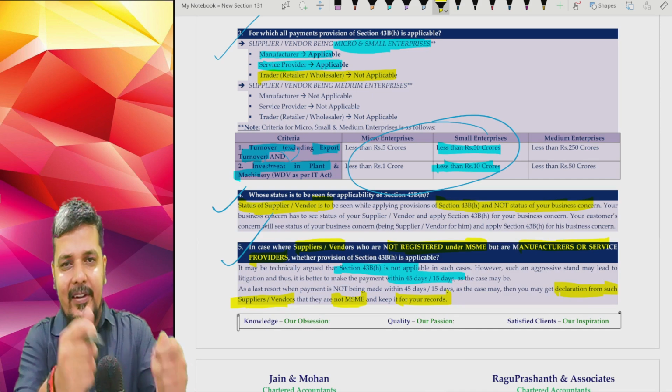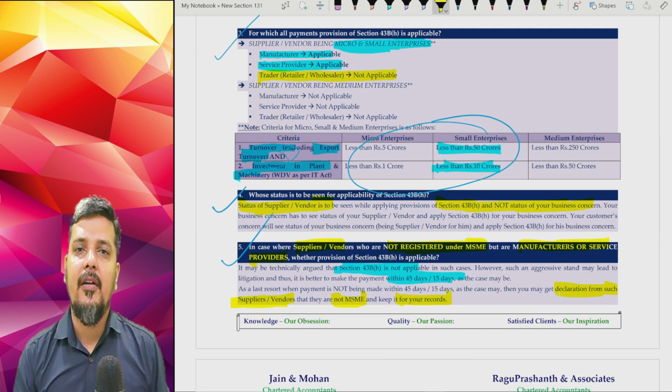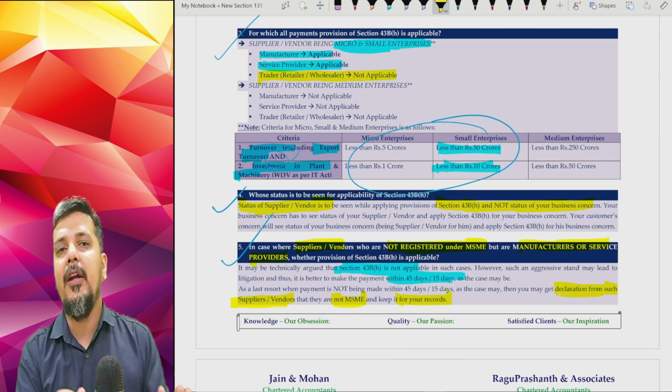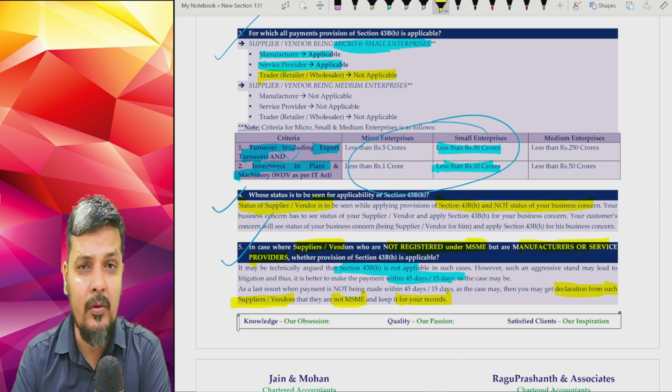If not, at least get a declaration on the letterhead that they are not MSME, so that you are not going to be disturbed at a later point of time by the income tax department. So that could be done.